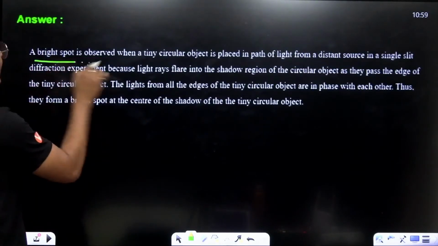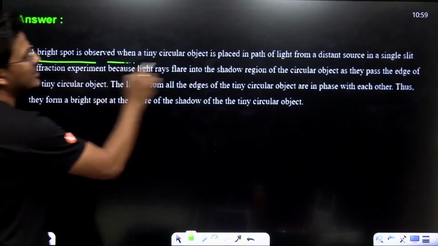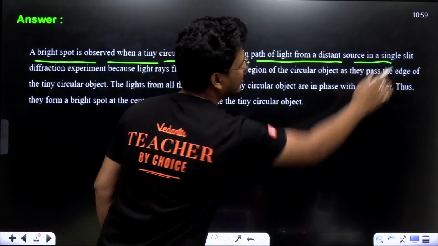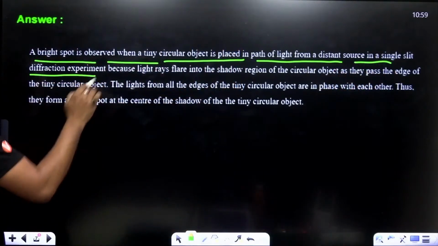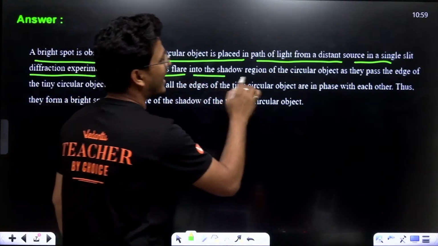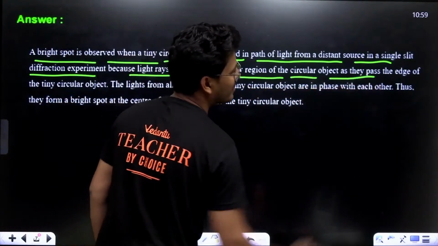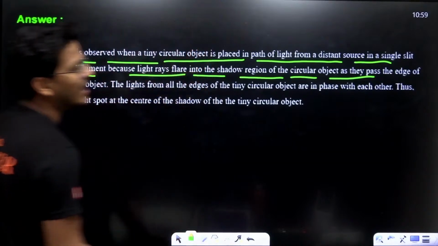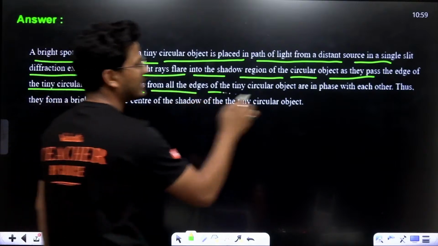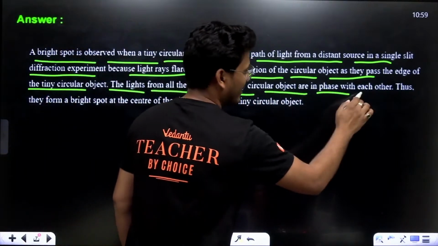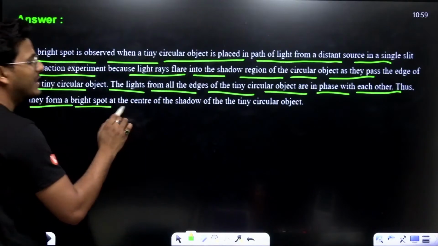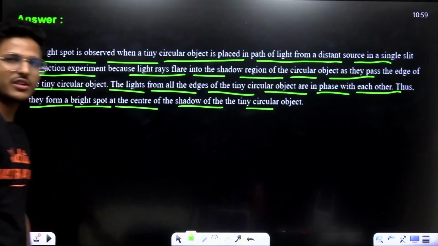A bright spot is observed when a tiny circular object is placed in the path of a distant source in a single slit diffraction experiment, because the rays flare into the shadow region of the circular object as they pass the edge of the tiny circular object. The light from all the edges of the tiny circular object is in phase with each other, thus they form a bright spot at the center of the shadow of the tiny circular object.